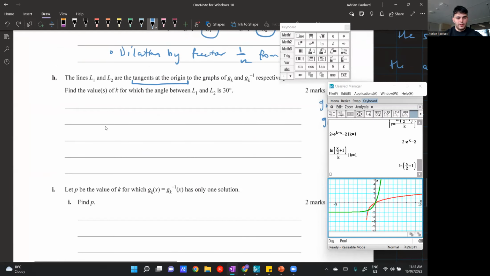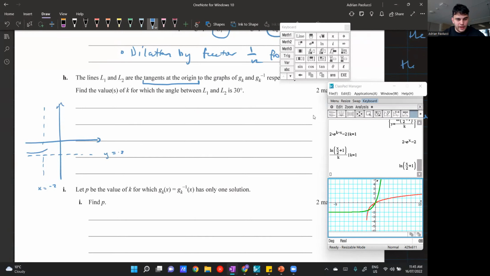So what's happening here? I'm just going to draw an axis. This here, this there. From the equations, we can figure out that we have asymptotes at y equal to -2 and x equal to -2, like that. Now, we worked this out in the previous question, I'm pretty sure, but you could double check this, that one of our intersections always happens at the origin. And you could work that out mathematically as well. So regardless of what k value it is, the graph will always pass through there. And hence, same as the inverse as well. But the graphs look something like that.